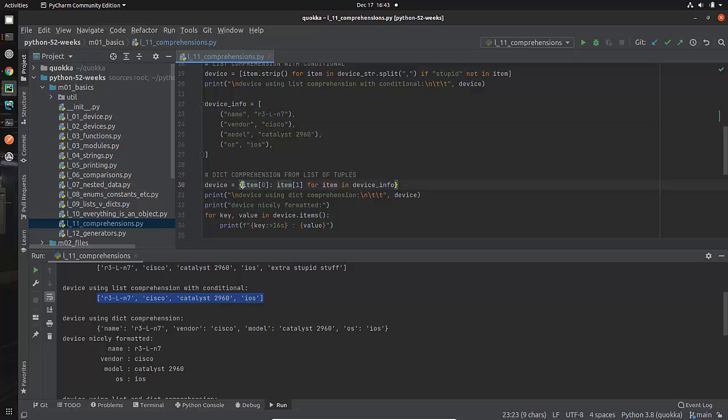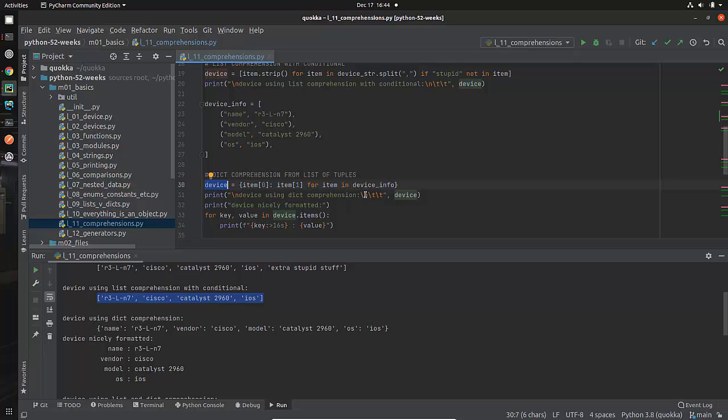And so we're saying item sub 0, and then there's a colon. Where have you seen a colon before? You've seen a colon when we're defining dictionaries. The thing on the left is the key, and the thing on the right is the value. And when I look up here inside my item, the thing on the left is going to be the key. It's going to be this string called name. The thing on the right is going to be the value, and the value is this name for the device. And in the same way, the key will be vendor. The actual value is going to be Cisco as we go through it. So that's what device is going to equal.